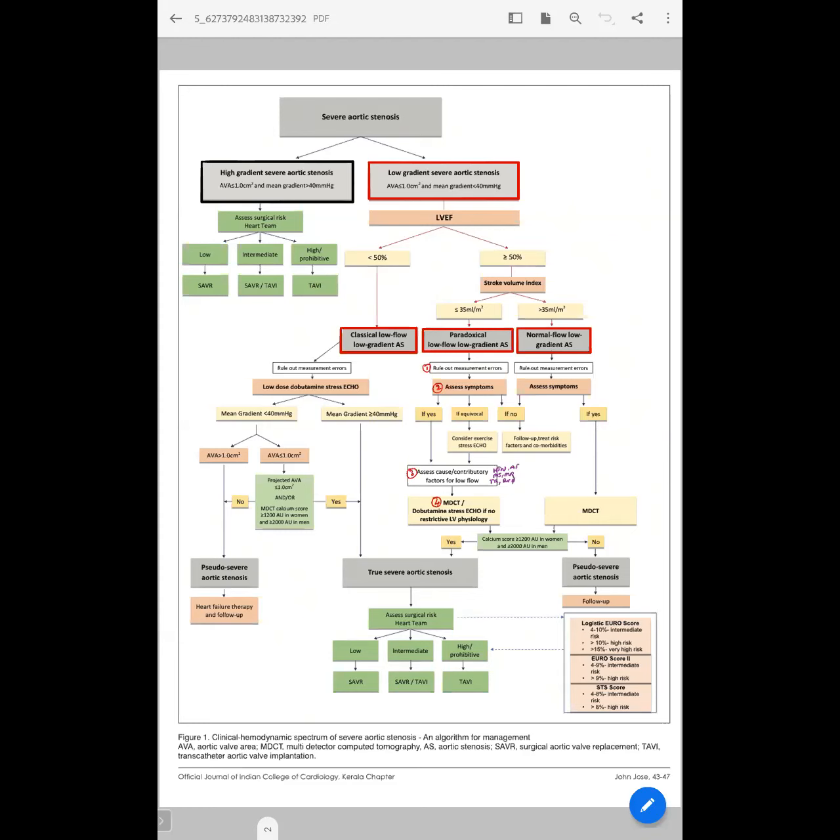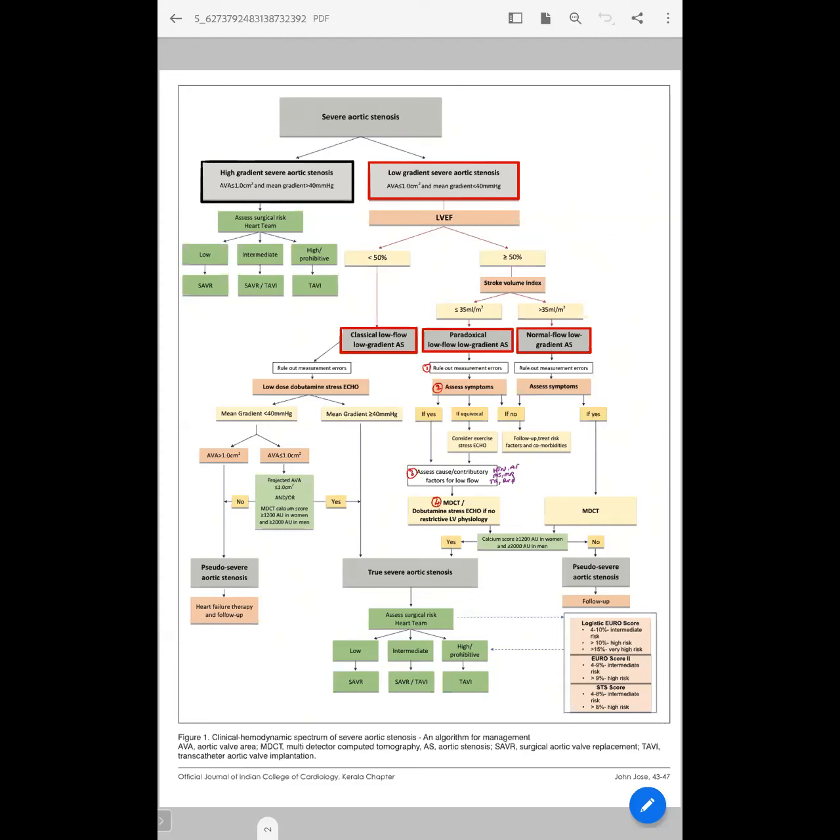Correct. After that only we should consider high flow situations, especially anemia, thyrotoxicosis, hyperdynamic circulation patients. Though they are having moderate AS, sometimes the gradient can be high also. That's why you should calculate the aortic valve area. Because in MS, we see the gradient and we also see planimetry. But what we usually do with AS is, if we find LV contractility is good and mean gradient is more than 40, then we often don't calculate the aortic valve area.